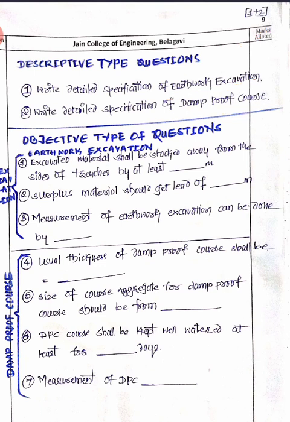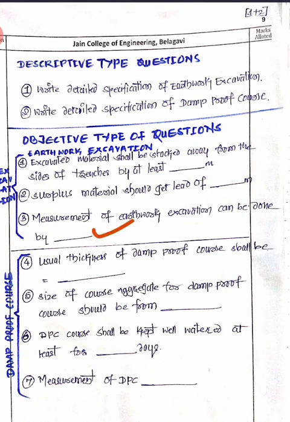And if you want to know the objective type questions you will be worrying about: first, excavated material shall be stacked away from the side of the trench at a least of 2 meters. Stacking should be of 2 meters. Surplus material should be laid to a lead of 100 meters. Lead will be of 100 meters, and stacking should be of 2 meters. Then measurement of earthwork is a cubic meter quantity, so length into width into depth you are going to take here.